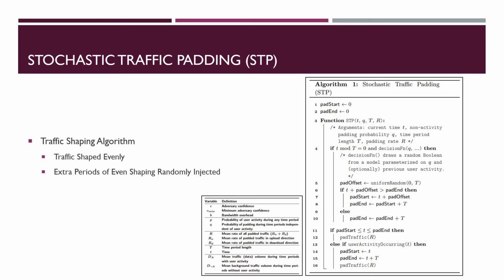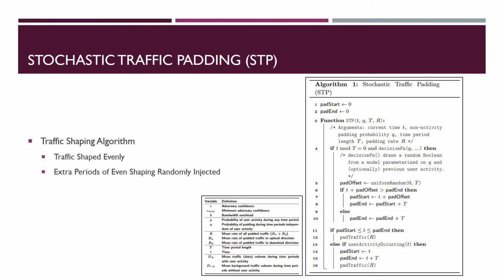STP divides time into discrete periods of length T. All the activity traffic is padded with a pre-selected traffic pattern. STP also performs traffic padding when there is no user activity, so that the adversary does not know the instance of activity traffic. At the beginning of each period T, STP performs a decision function to determine whether or not to shape traffic during that period.